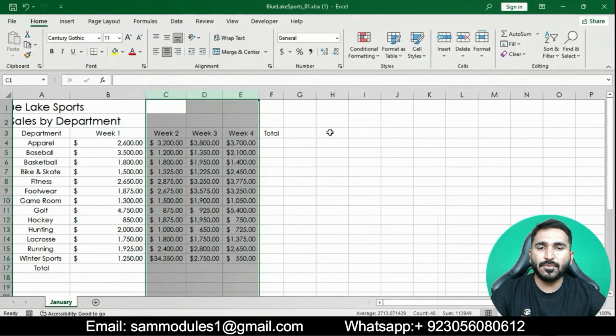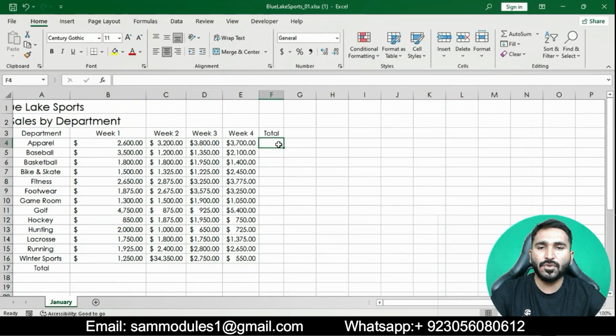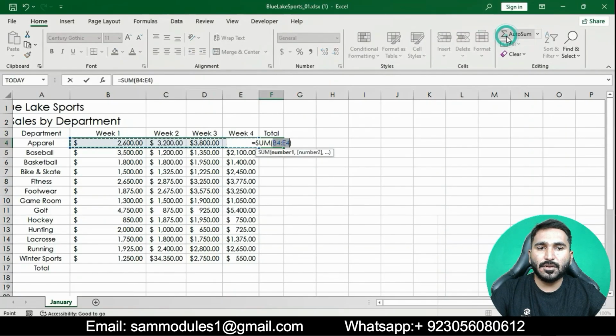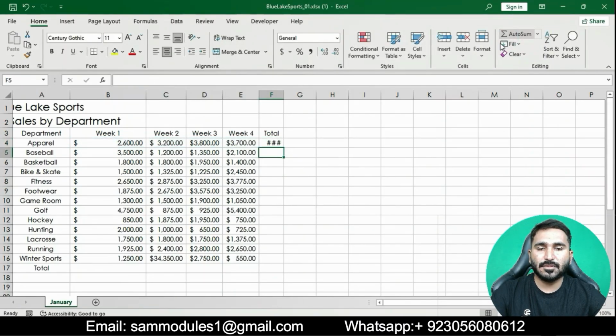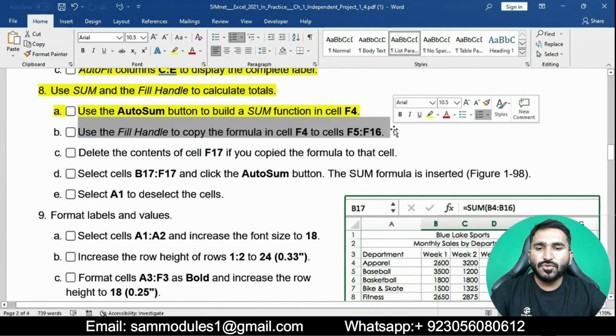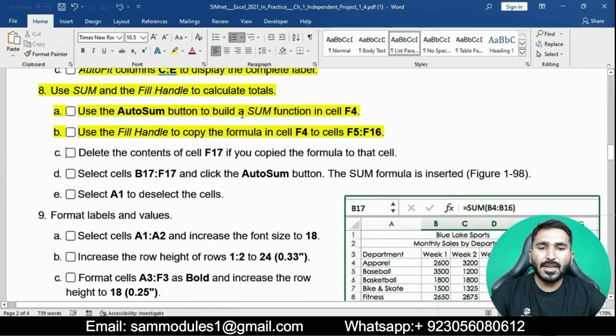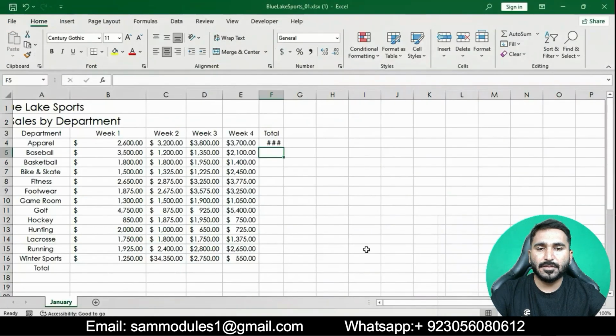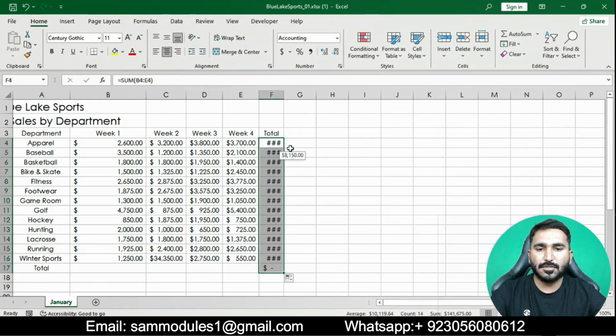In the Excel workbook, click on cell F4, go to the Editing group, click on AutoSum and then press Enter. Now use the fill handle to copy the formula in cell F4 to cells F5 to F16.